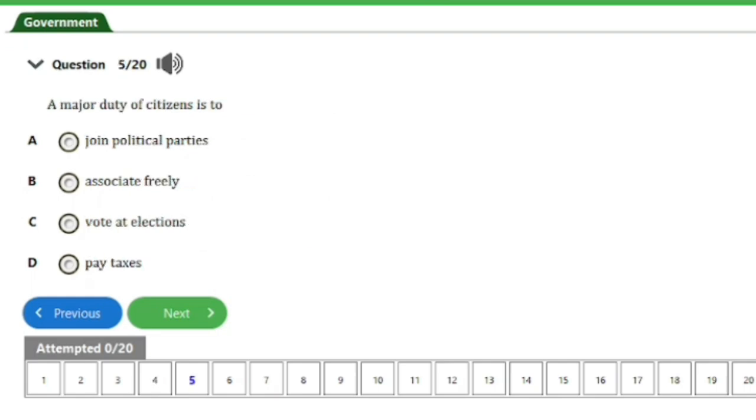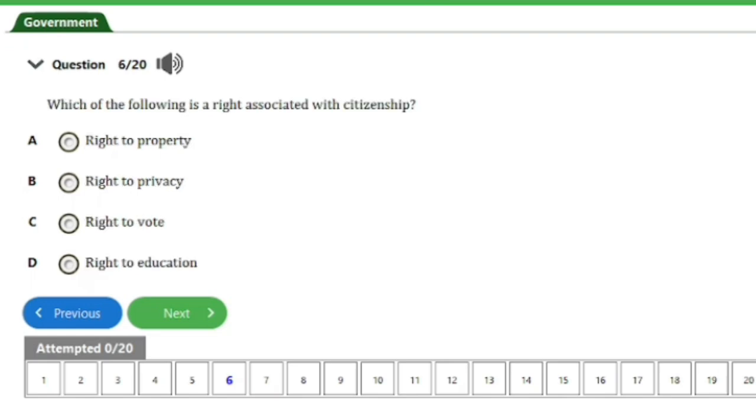So the next question here is question number 5. It says, a major duty of citizens is to A, join political parties, B, associate freely, C, vote at elections, D, pay taxes. So guys, the answer to this question is option D, to pay taxes. So let's head on to the next question, guys. Over here is question number 6.